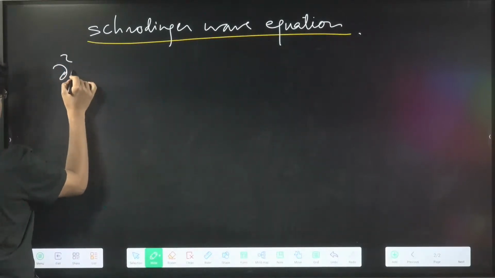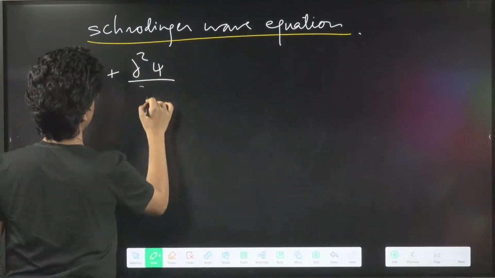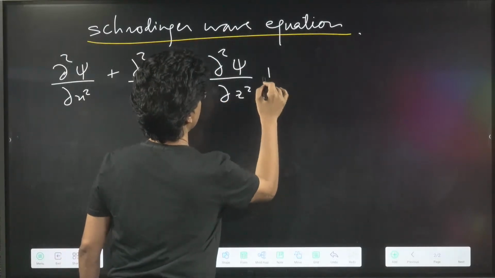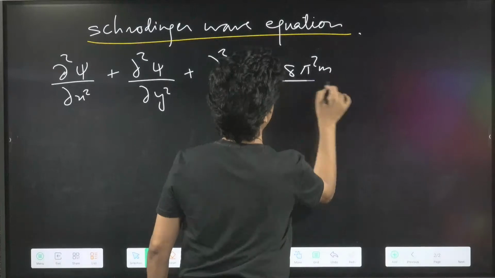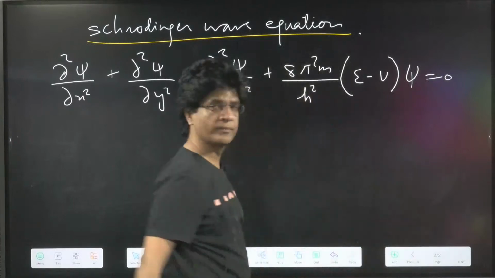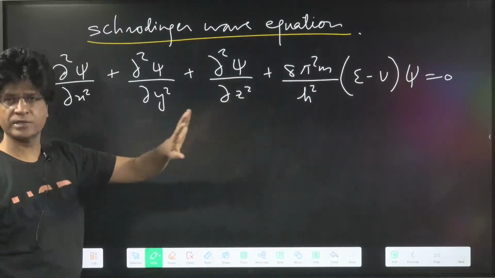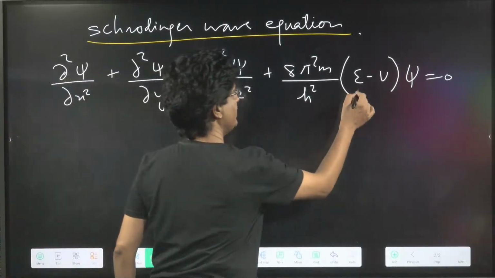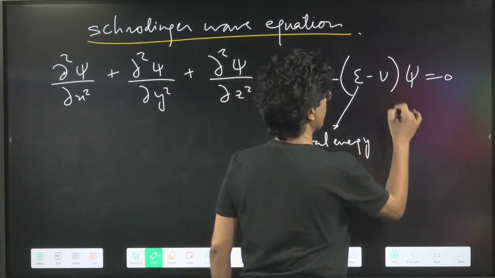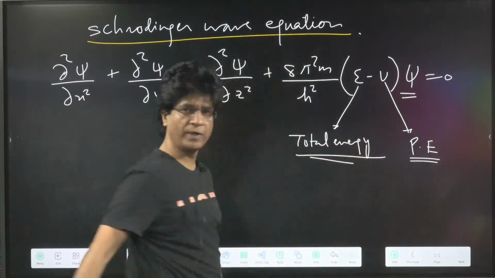This is del square psi upon del x square plus del square psi upon del y square plus del square psi upon del z square plus 8 pi square m upon h square into (E minus V) into psi equal to 0. In this equation, E is the total energy, V is the potential energy, and psi is the wave function.